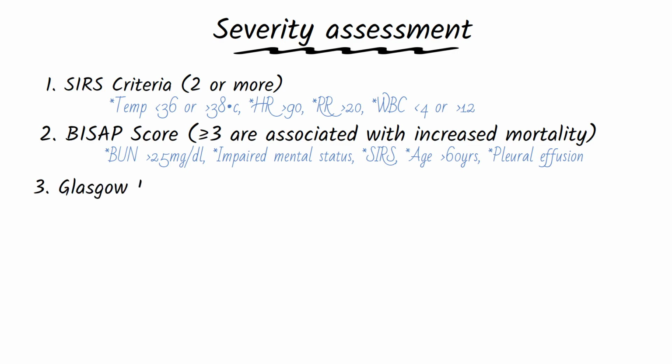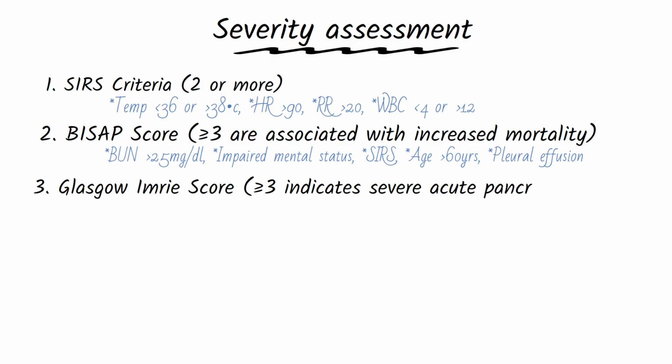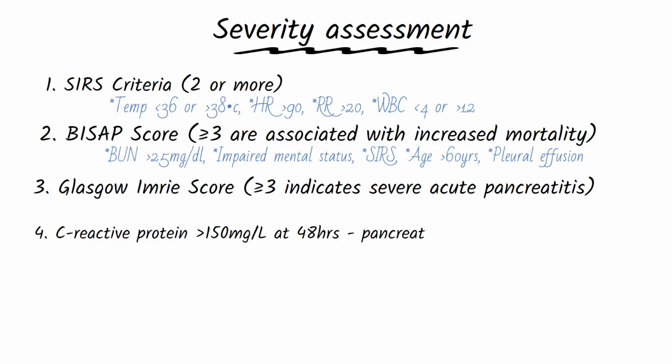The Glasgow-Imrie score, which is another important score that uses 8 parameters that you can remember with the helpful mnemonic PANCREAS. A score of above or equal to 3 indicates severe acute pancreatitis. C-reactive protein, a level of above 150 mg per liter at 48 hours, is a good indicator of developing pancreatic necrosis. Management of acute pancreatitis is primarily supportive.